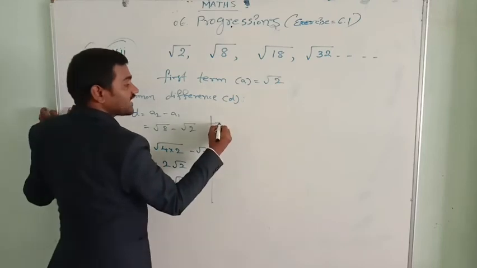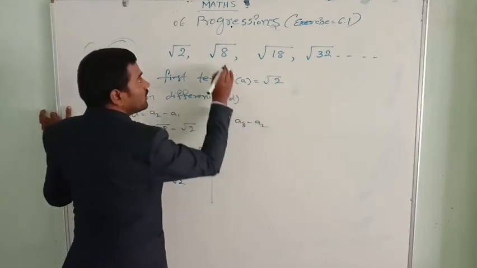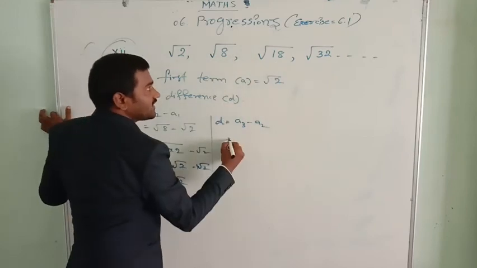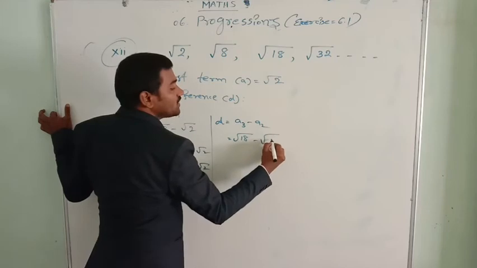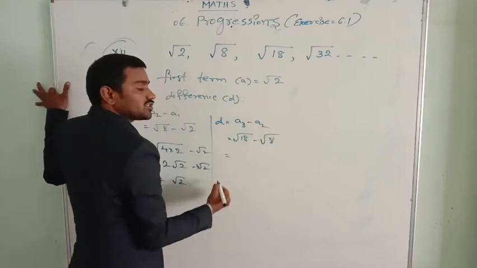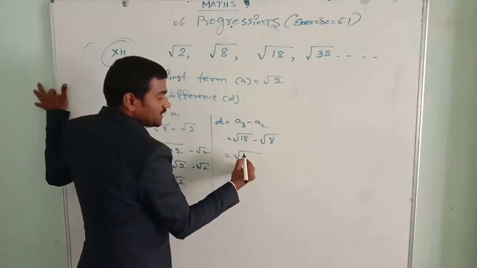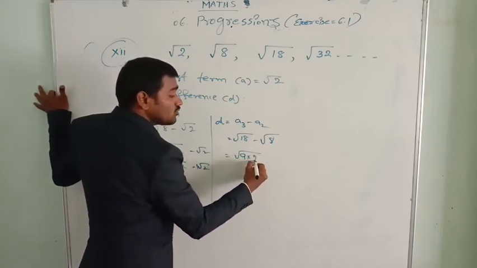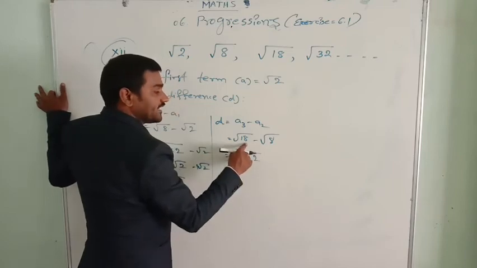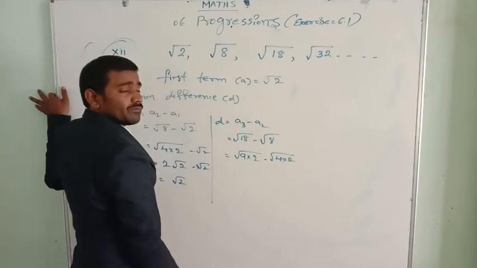Let me see once again the common difference. Again, a3 minus a2. a3 is root 18, minus root 8. Again, let us do it the same way. Square root of 18. 18 can be written as 9 into 2, 9 twos are 18, minus. Here we can write again the same, 4 into 2.